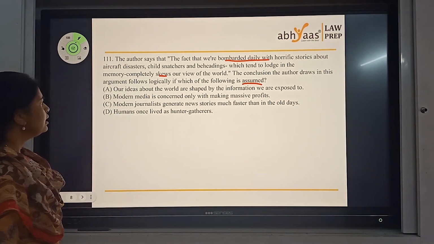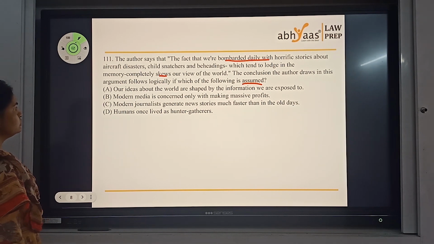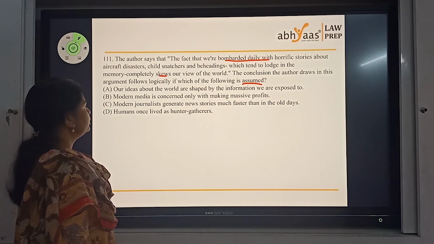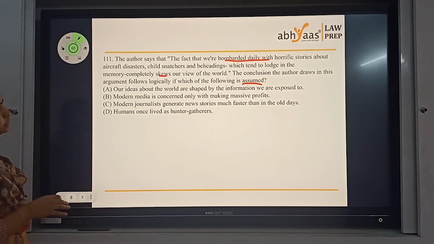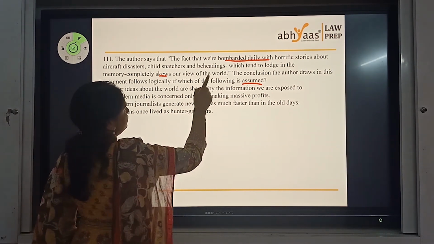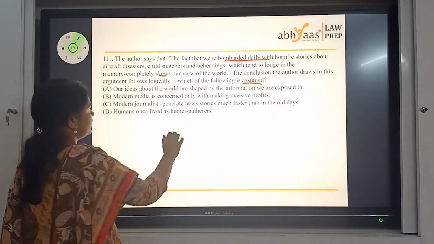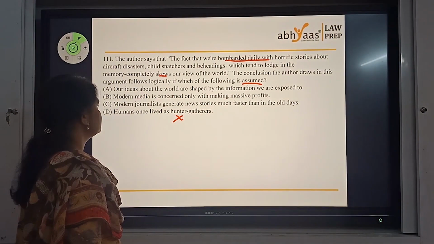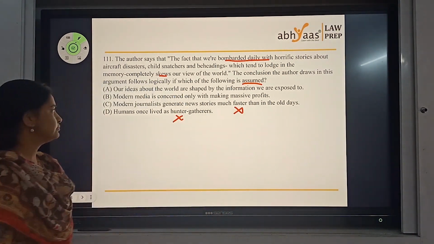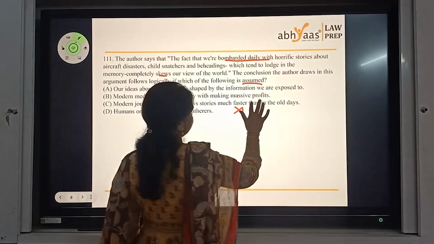Let's see. Our ideas about the world are shaped by the information we are exposed to. Modern media is only concerned about profits. Modern journalists generate news stories faster. Humans once lived as hunter-gatherers. Now, this is about the kind of stories and how we develop our opinion. Being hunter-gatherers doesn't make sense. Modern journalists' news stories being faster, the speed of information doesn't make sense. They're concerned about profits. Are we talking about profits in the paragraph?